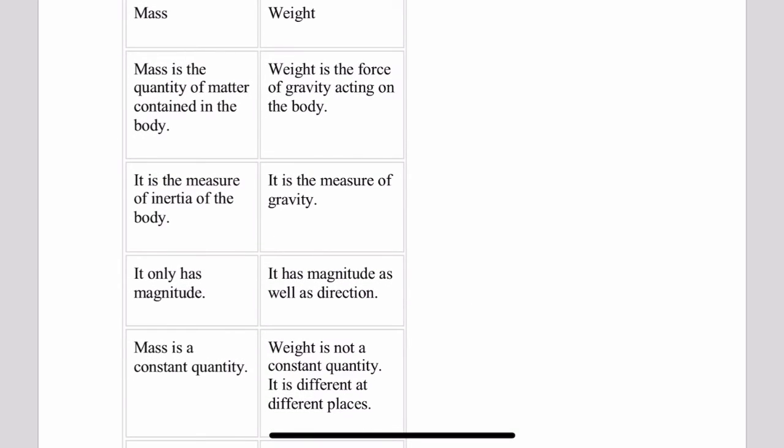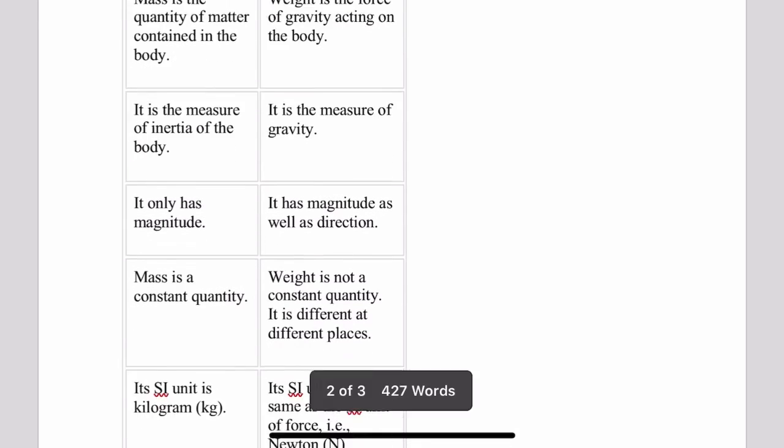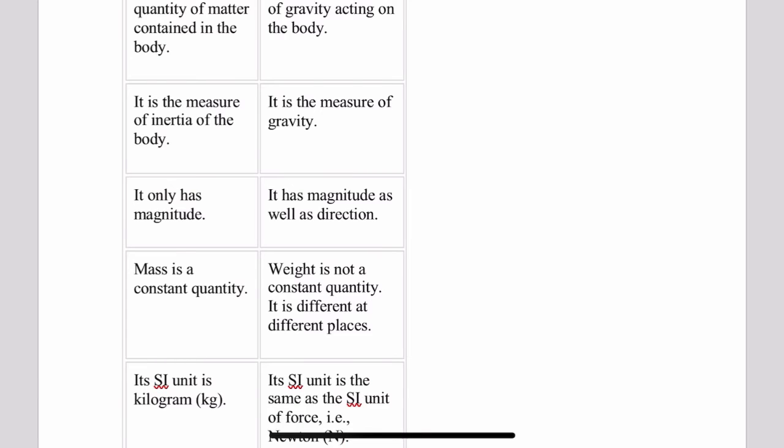Then mass has only magnitude. It means mass is a scalar quantity, but weight is a vector quantity because it has magnitude as well as direction. Then mass is a constant quantity. Its value does not change from place to place. But weight is not a constant quantity. It is different at different places, because the formula of weight is W is equal to m into g, and g, that is acceleration due to gravity, changes from place to place. That is why weight also changes.